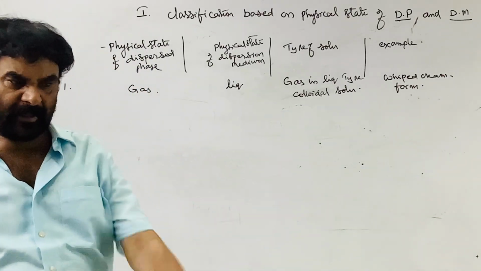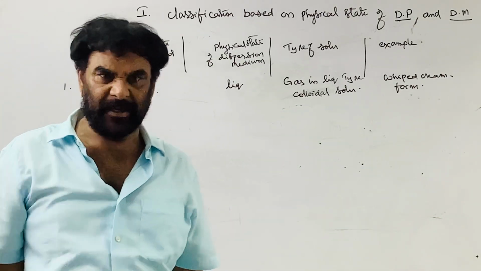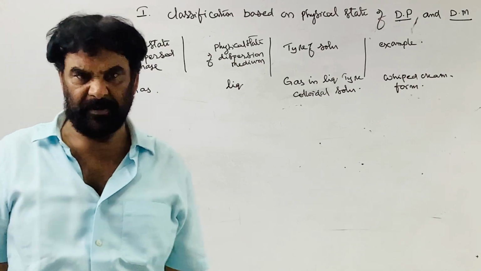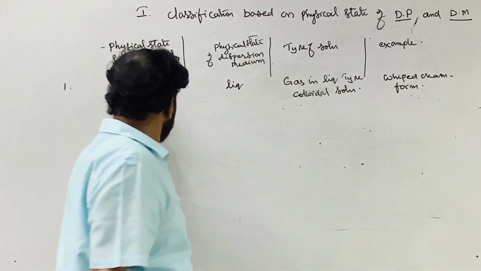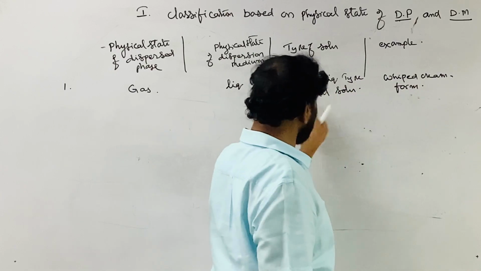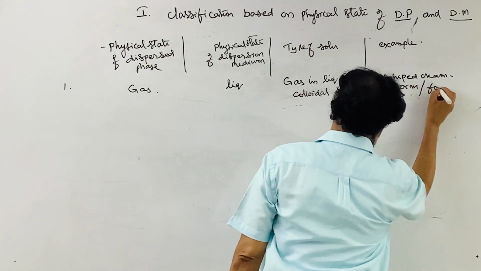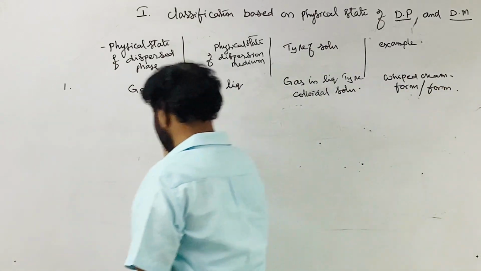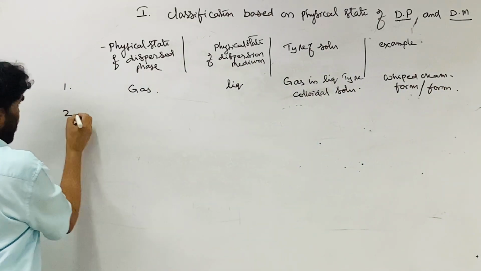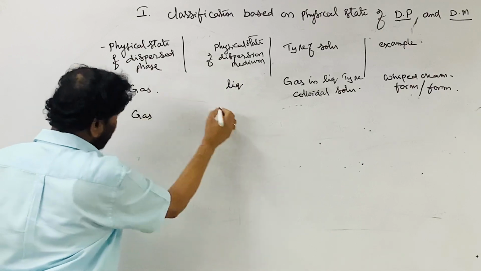You are adding something and foam is forming, that is, air is trapped. So in the liquid, the gas in liquid type colloidal solution, whipped cream or foam, is an example of this one.